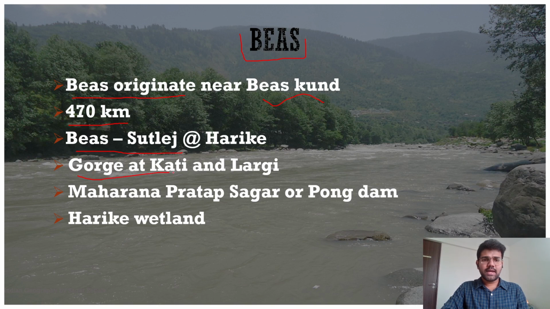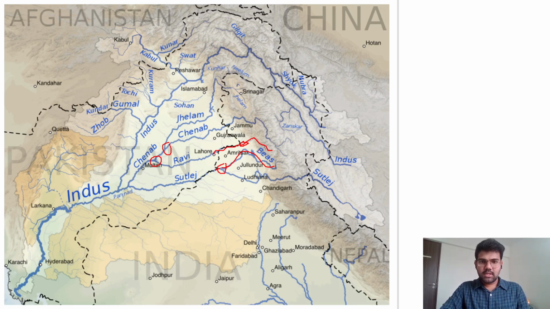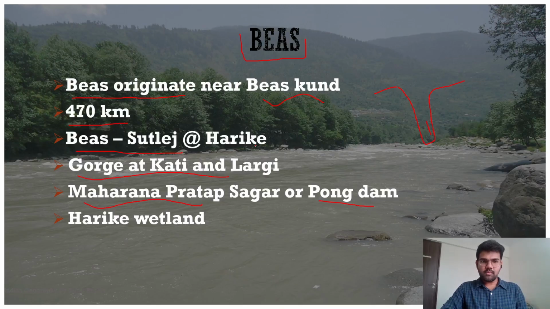It makes a gorge at Kati and Largi. What is a gorge? A gorge is like a steep valley, and from here the river is flowing. There is a dam, Pong Dam, and the reservoir formed is Maharana Pratap Sagar on the Beas river. Here you can see this reservoir, Maharana Pratap Sagar, on the river Beas.